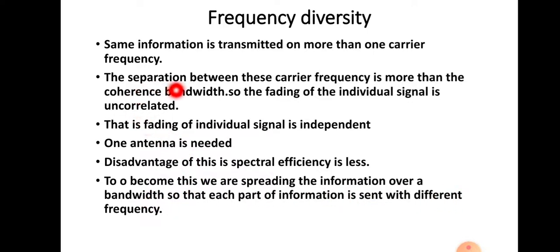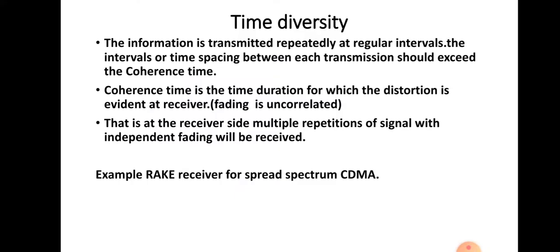So there is no repetition. An example for this is the OFDM technique, that is orthogonal frequency division multiplexing, which uses this scheme. In that case the spectral efficiency is high. Okay. So this is frequency diversity, and next is time diversity.